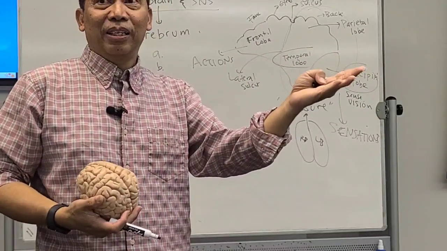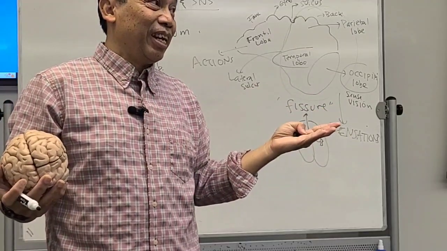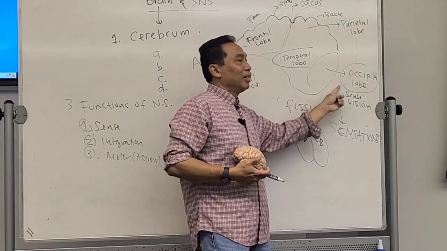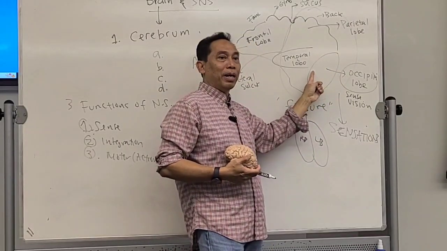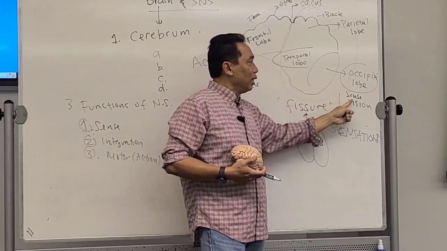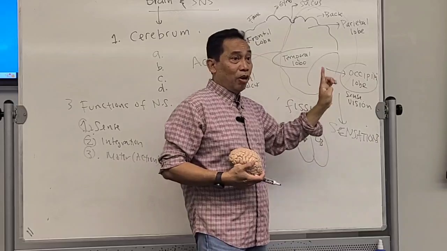But actually, they have a limitation for their life. That's the reason why, again, vision is controlled by a big part of the brain. The whole occipital lobe is used for vision. Are you with me? Now, how about hearing?